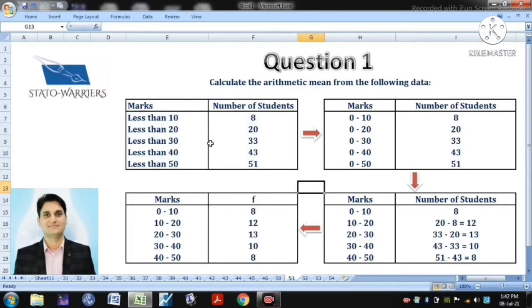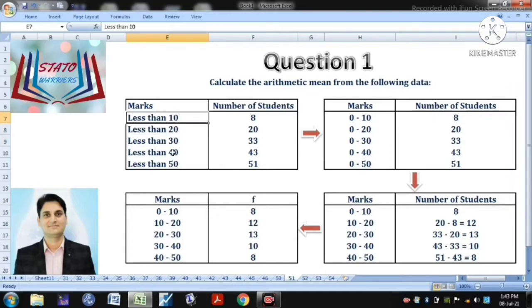Here the frequency is in terms of the number of students, and the marks are given in this form: less than 10, less than 20, less than 30, less than 40, and less than 50. Now if we concentrate here, less than 20 means including those students who have scored marks less than 10. Right? Less than 30 means including all the students who have scored less than 20 and less than 10. And less than 50 means all the students. So students are getting repeated in all the slabs. So this is cumulative frequency.